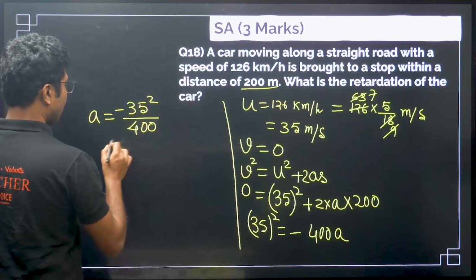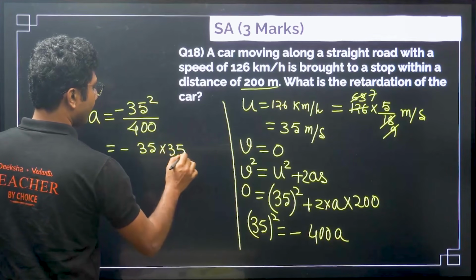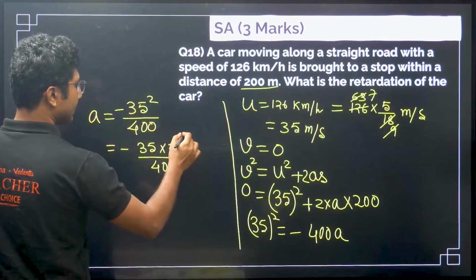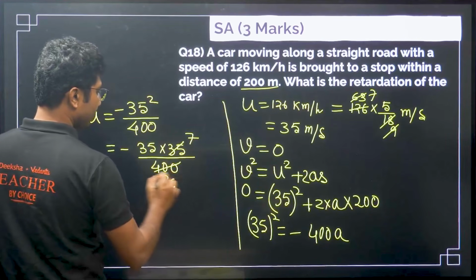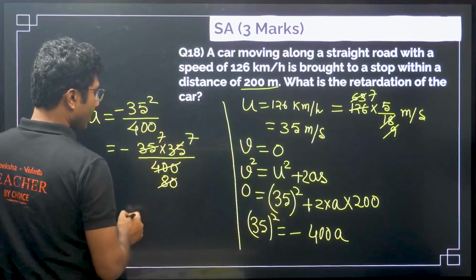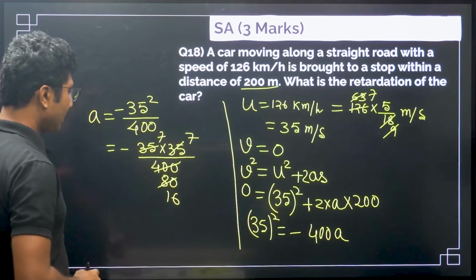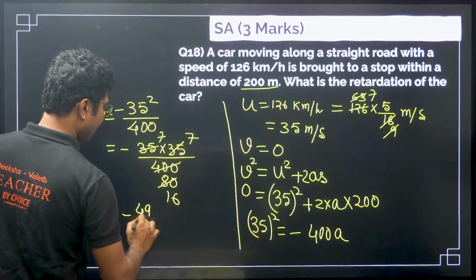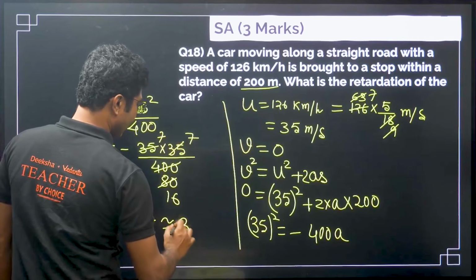Now you can simplify this. 35 into 35 divided by 400. 5 7s are 35, 5 8s are 40, so it will be minus 49 by 16, which will be approximately 3.